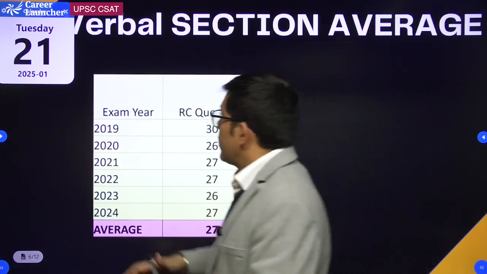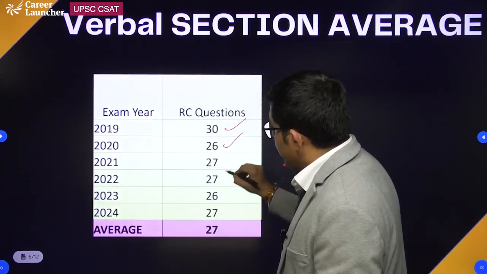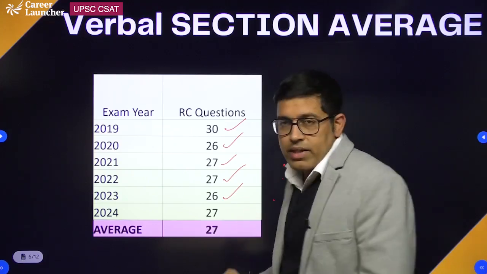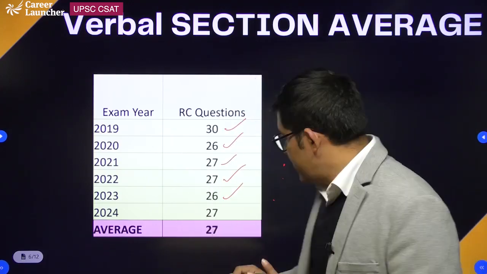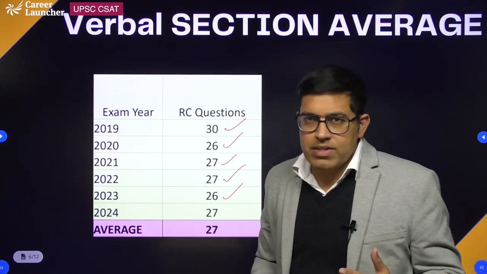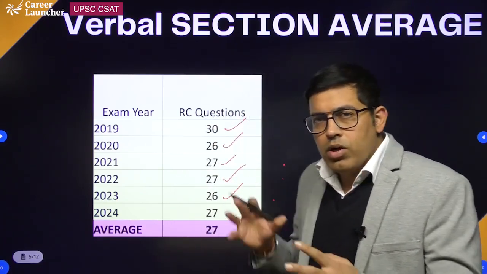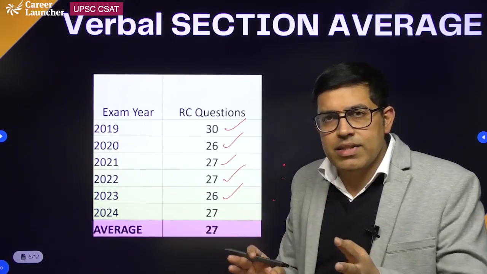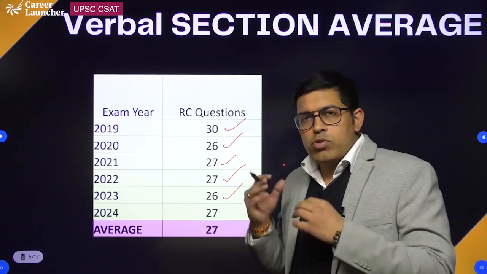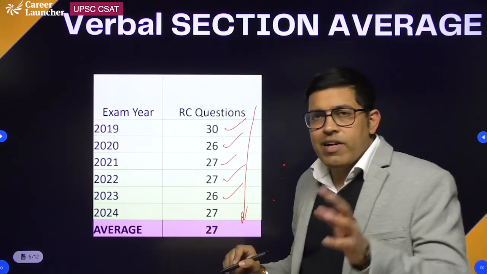Now look at the verbal section or the RC section. 30 questions in 2019, 26 in 2020, 27, 21, 27 questions in 22, 26 questions in 23 and 27 questions in 24. On an average 26 to 27 questions are being asked from reading comprehension. So this again becomes a super important practice based topic. You have to ensure that you do those inference based questions, all the abstract RCs and topic based RCs. You do a lot of practice on conclusion based questions, inference based questions, or assumption based questions, so that you solve at least 50% of this topic.